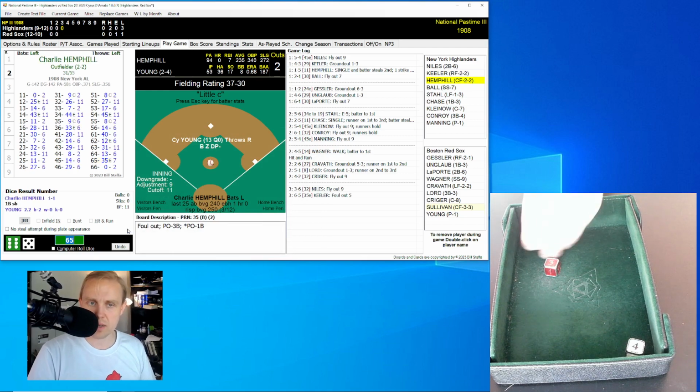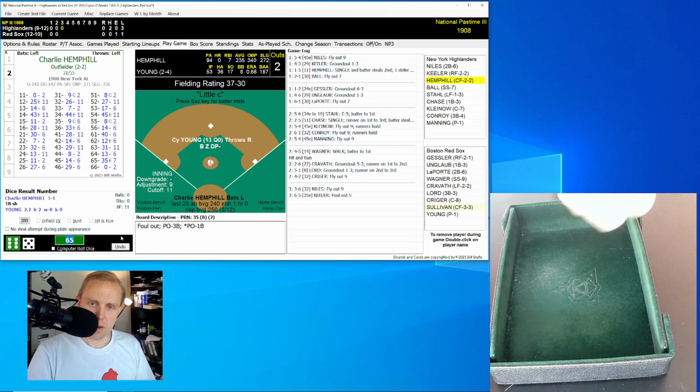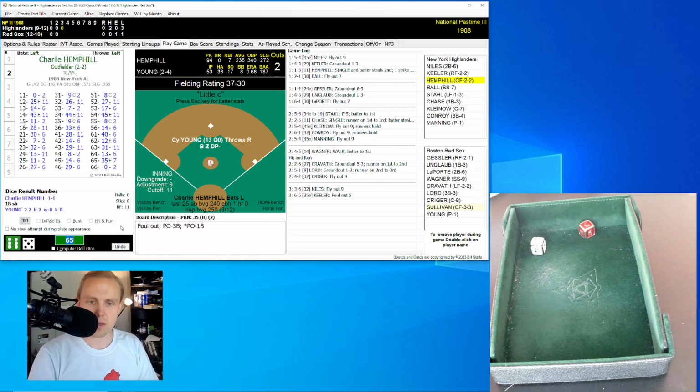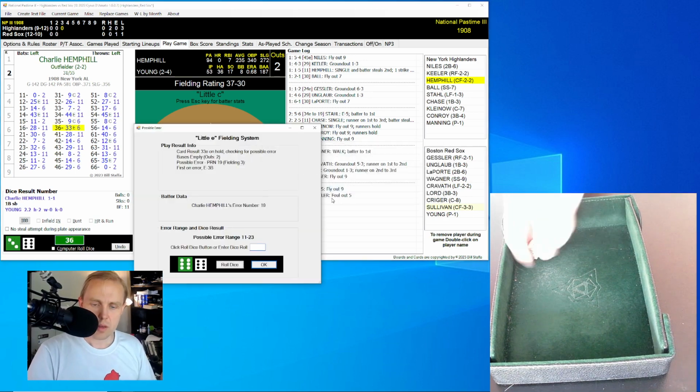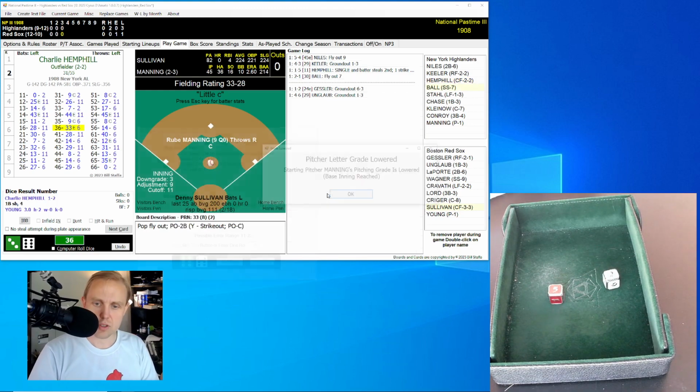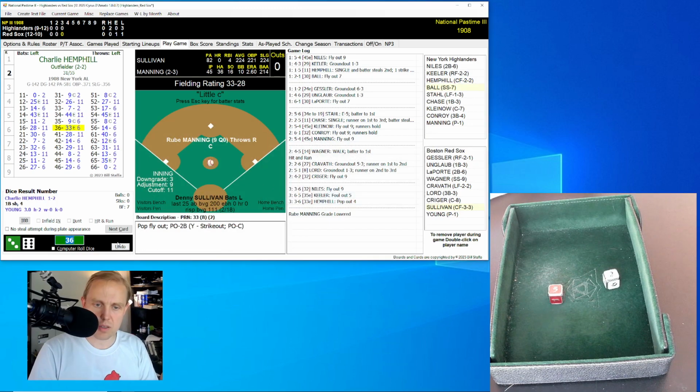Third baseman Lord has that for the out, 2 away. Charlie Hemphill comes up now, hitting .235. Some on-base percentage, though. He's been walking a bit, and he rolls a 36 for a 33. Here's that little E roll, and it's going to be a 52. That ends up being a pop-up over to second base. Laporte has that for the out.